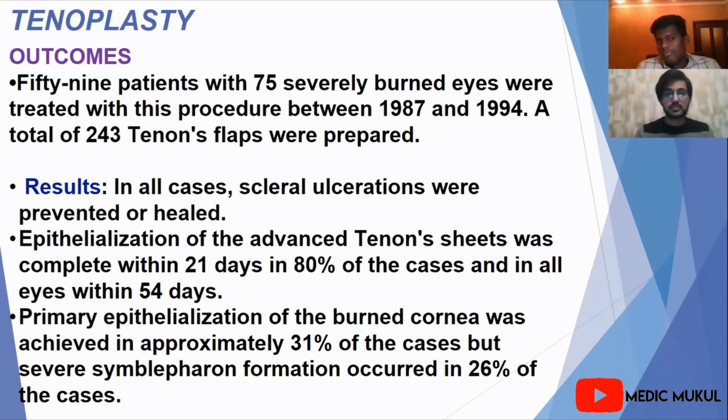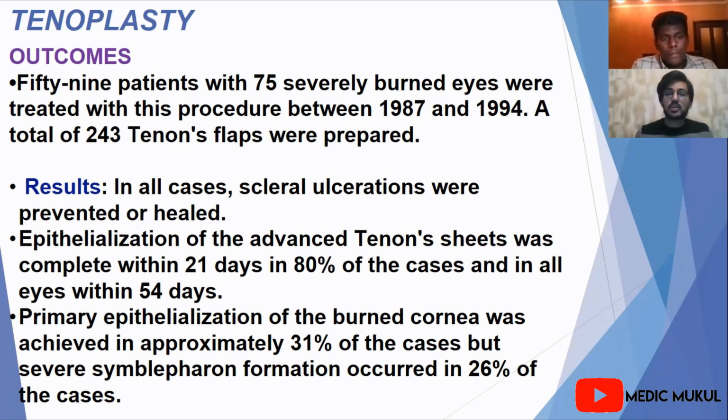So how do you think about the outcomes of this surgery? We have some outcomes. The first procedures were done between 1987 and 1994, and there were 59 patients. 75 severely burned eyes were treated with tenoplasty, and at that time 243 Tenon's flaps were prepared.